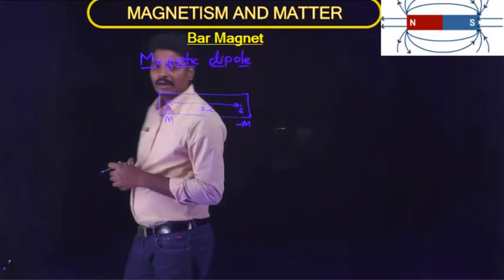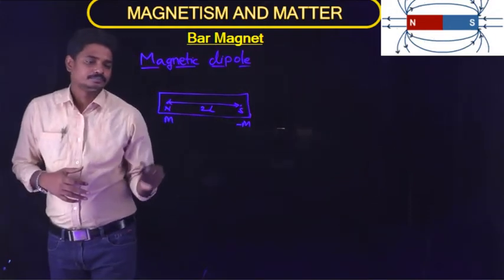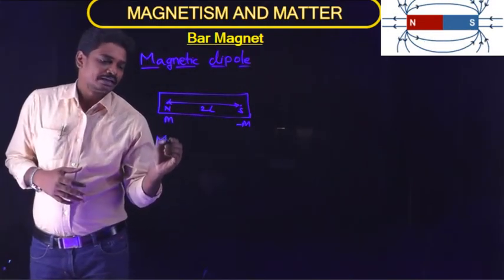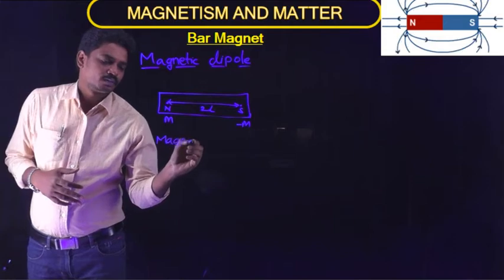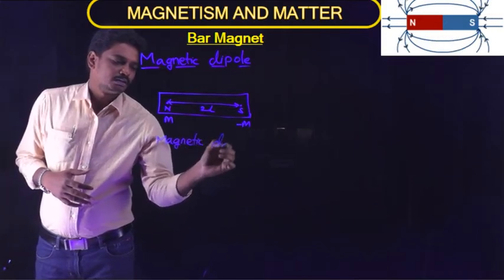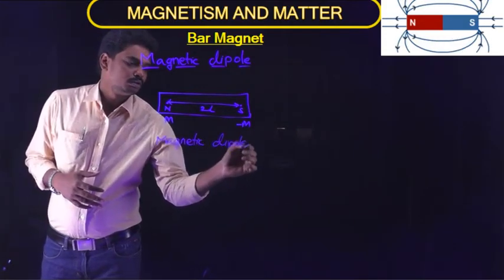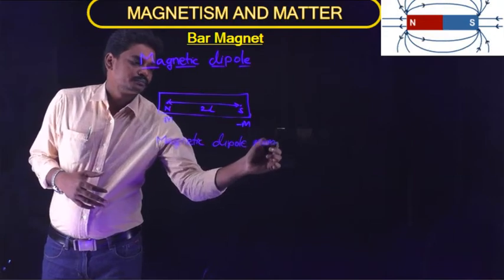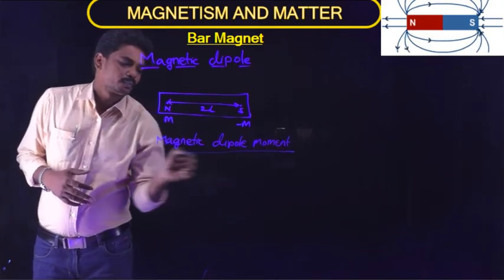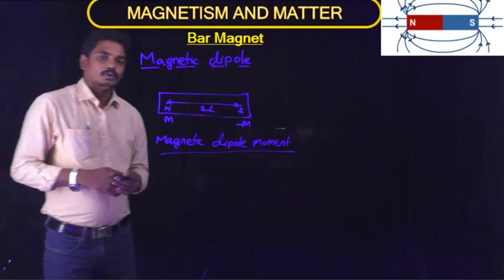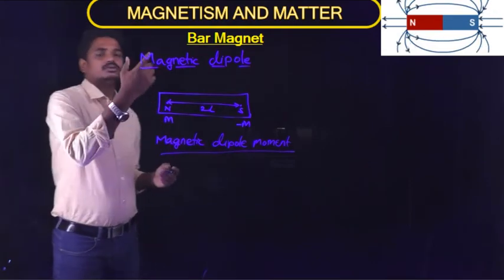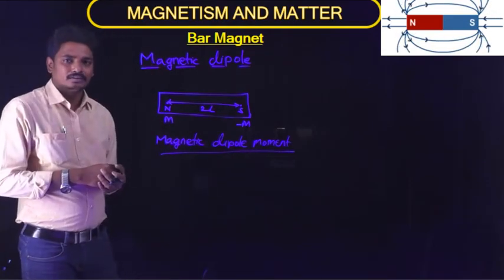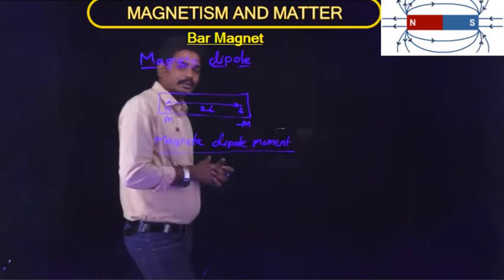Now, what is magnetic dipole moment? Magnetic dipole moment, similar to the electric dipole moment. What is electric dipole moment?